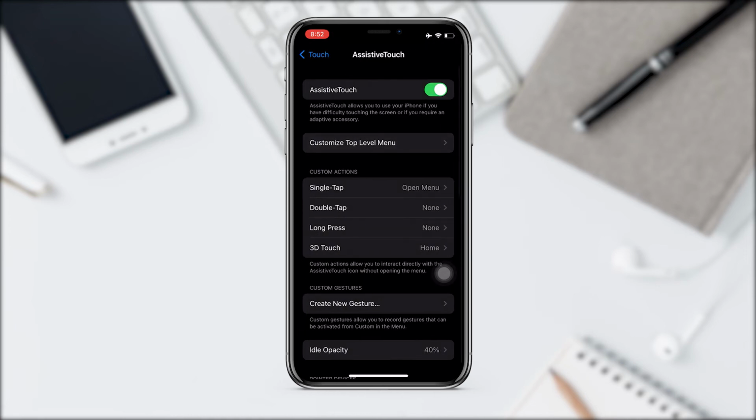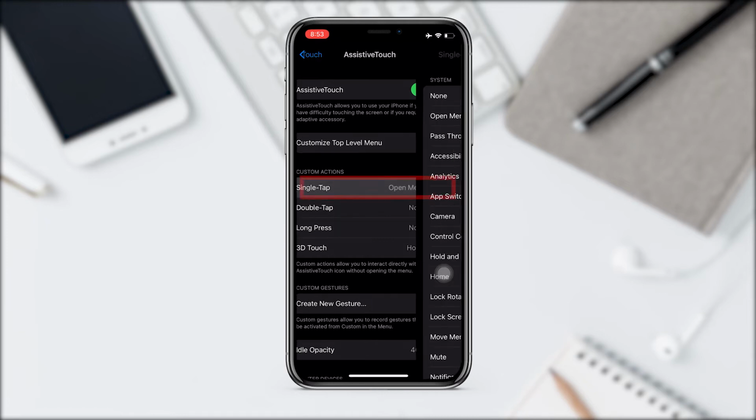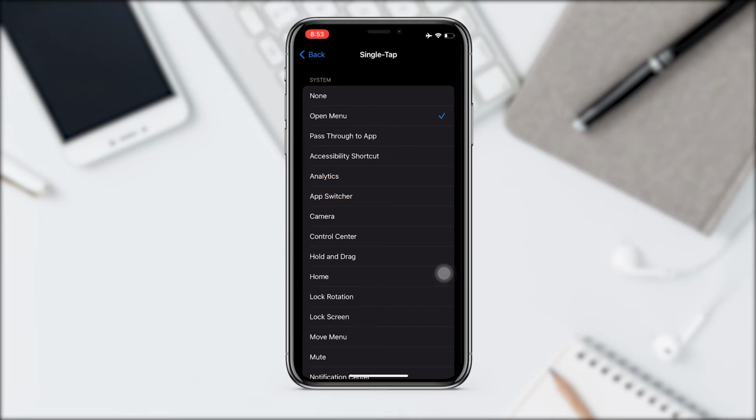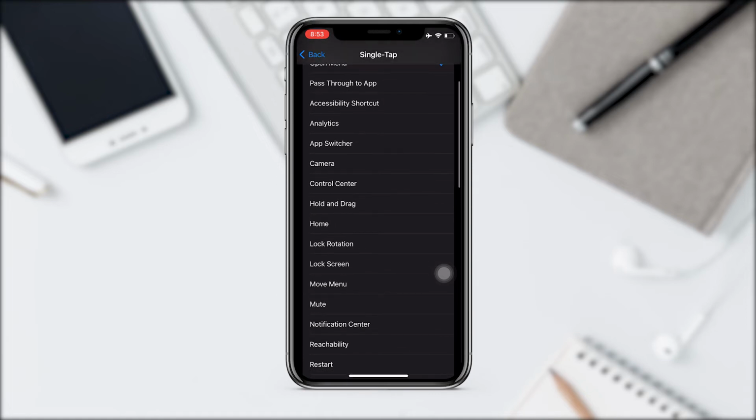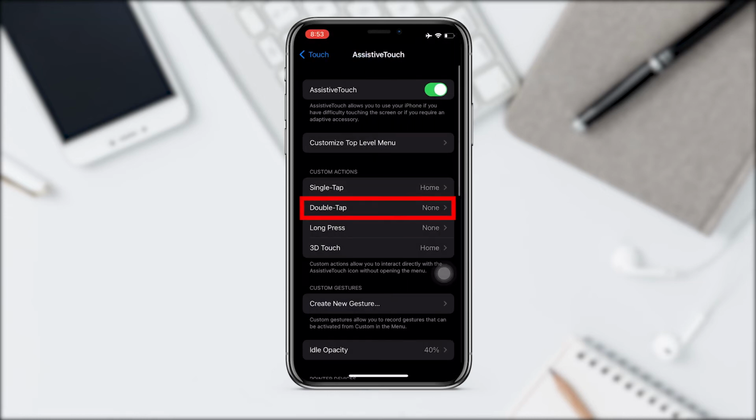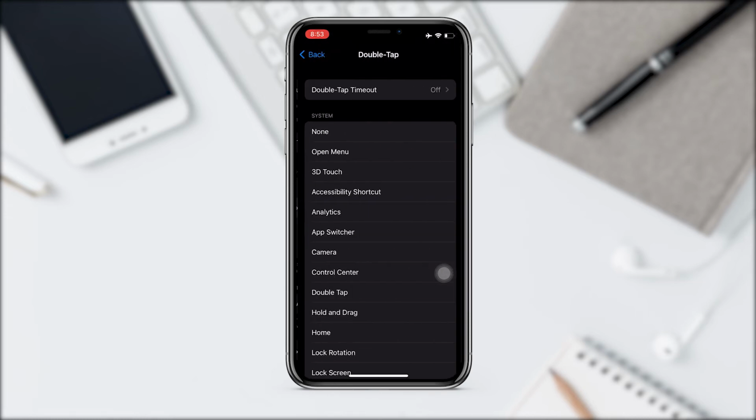In case you don't need any of this and just want to use the home button, you are going to do the following. Go to Single Tap. And among these options you are going to select Home. Now in the double tap option, you are going to select App Switcher.